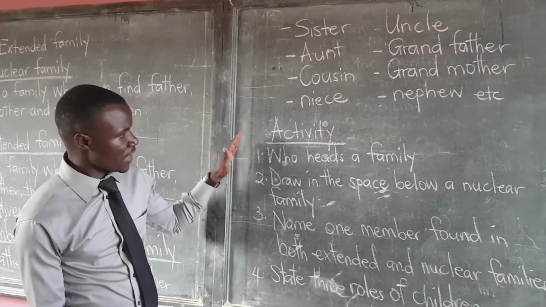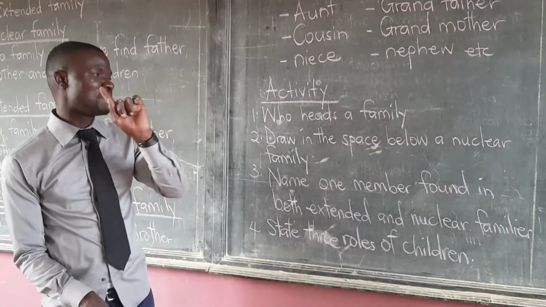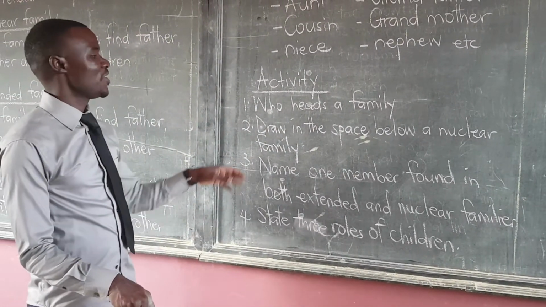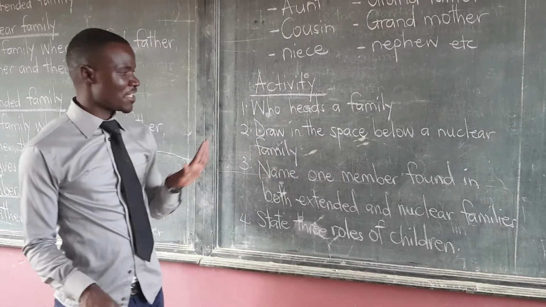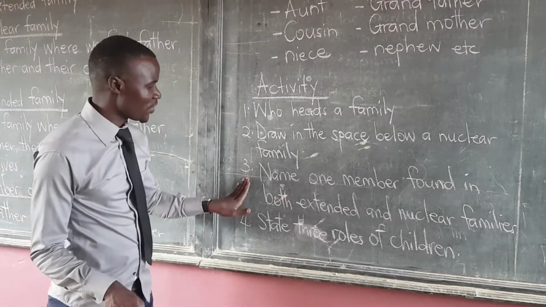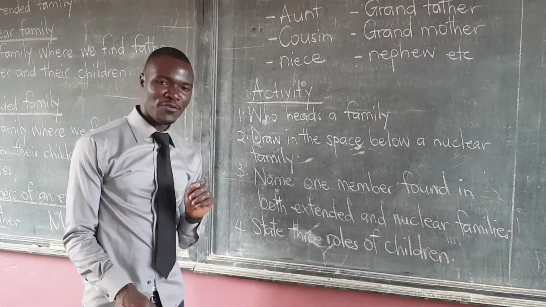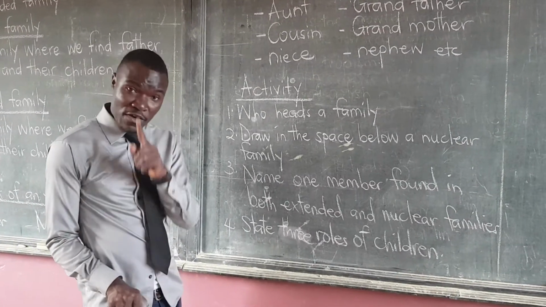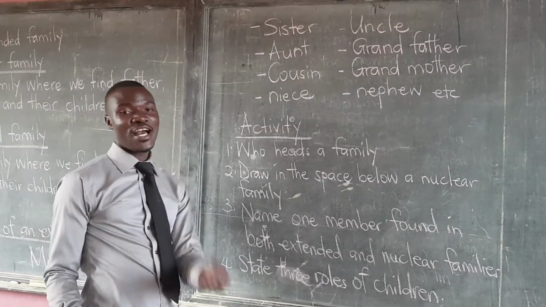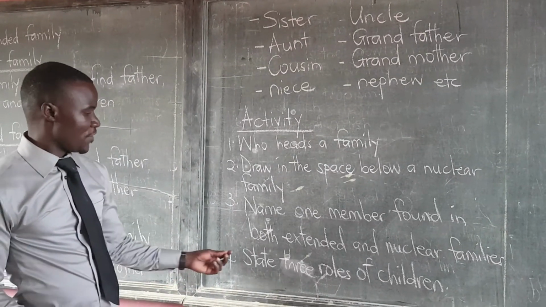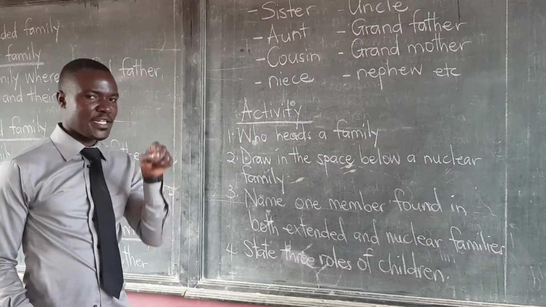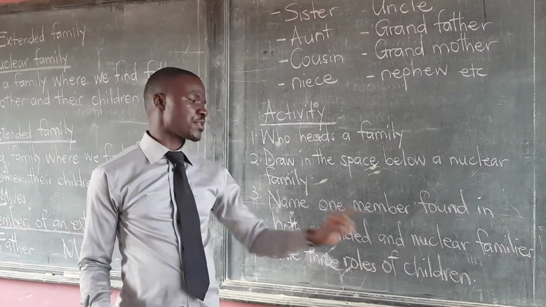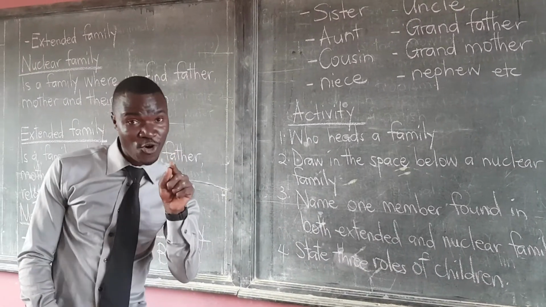So class, here I have my simple activity. I know you can manage it. Draw for me a nuclear family, and also name a member that is found in both extended and nuclear families. You can also draw them, and whoever has the best picture shall have a prize. Do not forget, being children who are already in a home, in a family, you know the homestead. You will state three roles of children. What you do at home is what I want.